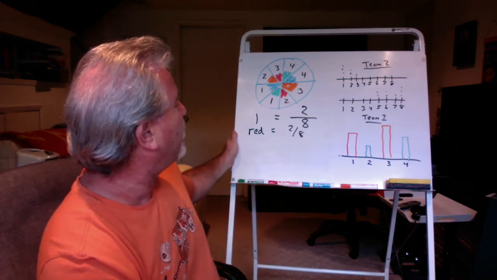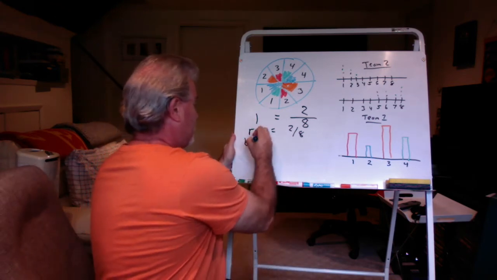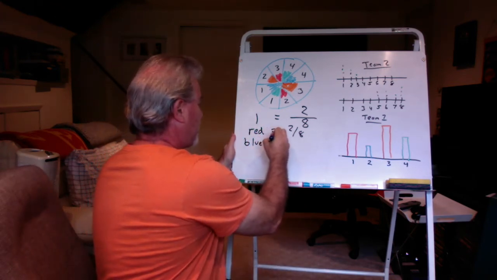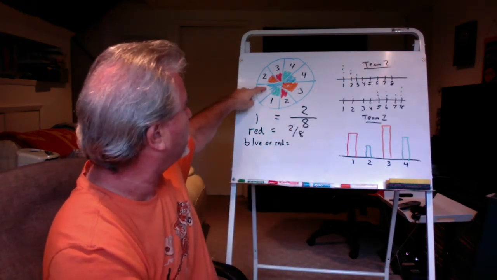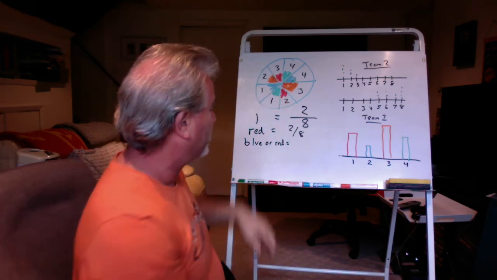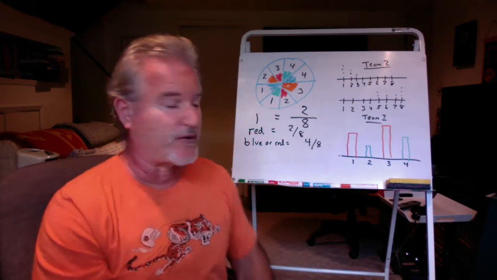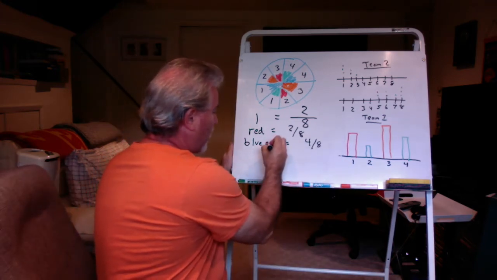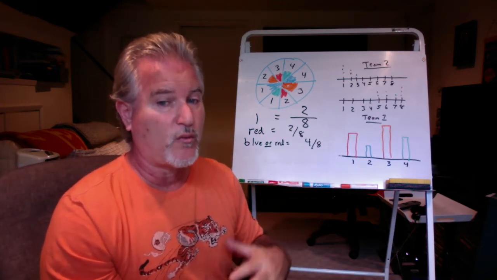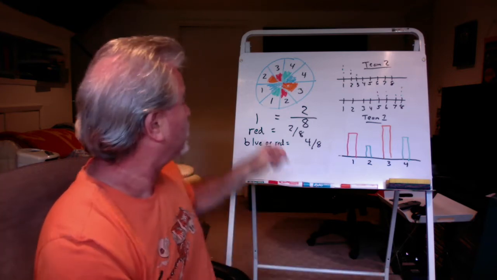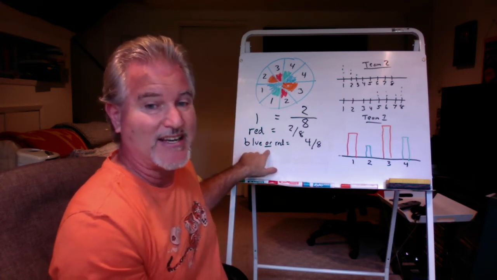Okay, what if I say, what's the probability that I land on blue or red? Well, we have to count up the blues and the reds. So there's 2 blues and there's 2 reds. So that means it would be 4 out of 8. Now, here's the big difference. When we say or, that means blue or red. That means it could land on either blue or red, which means we have to count all of them. So we have to count the blues and the reds because we're saying it could land on either of them.